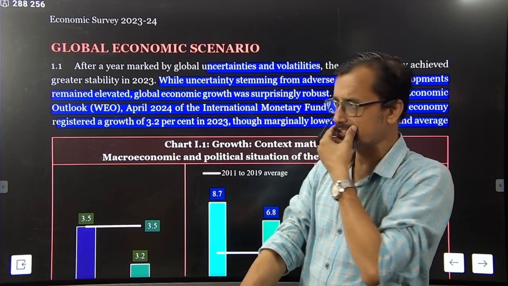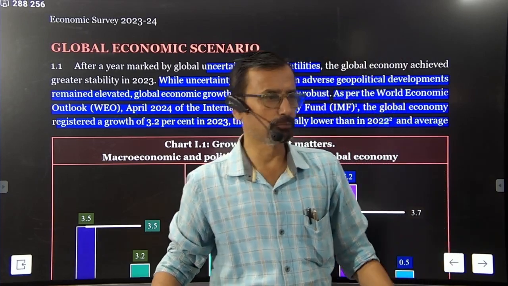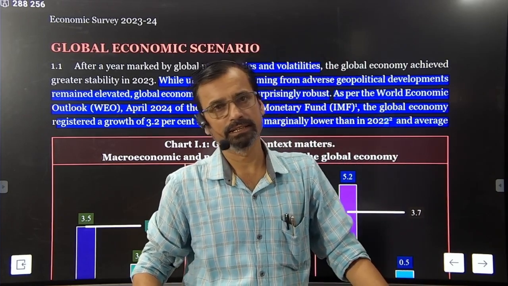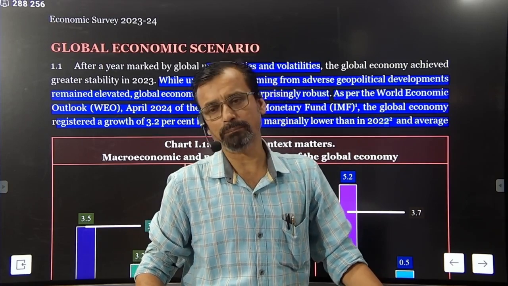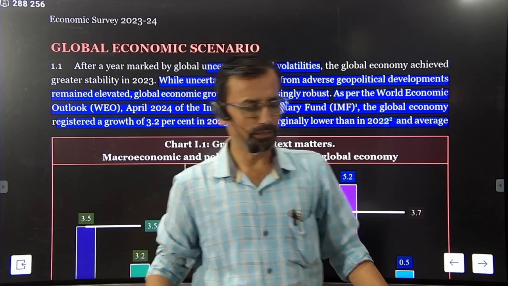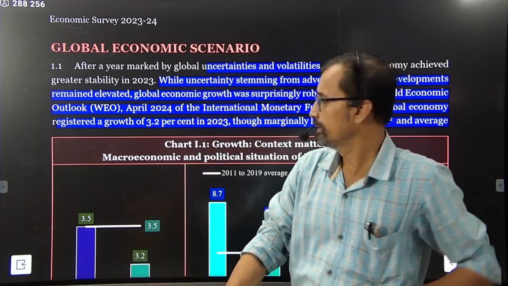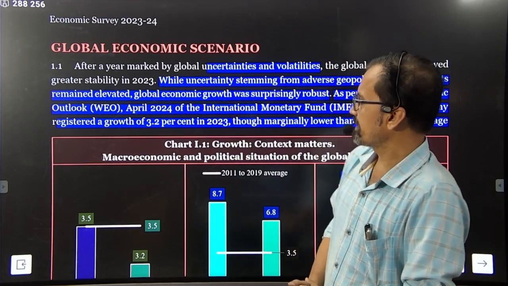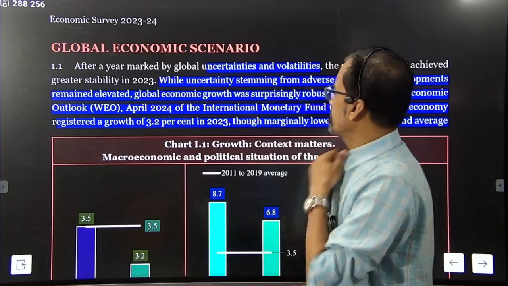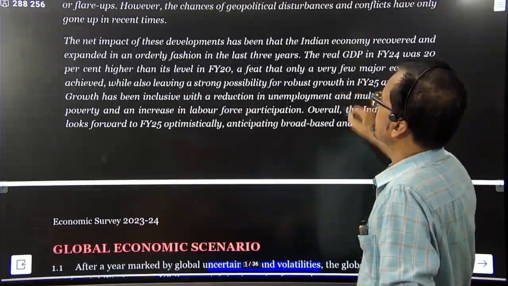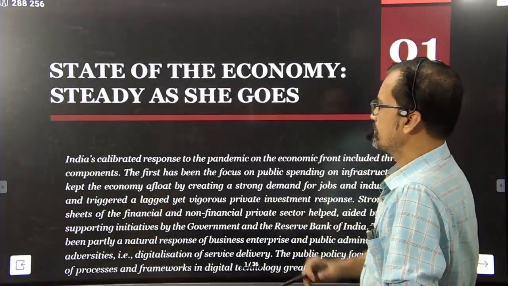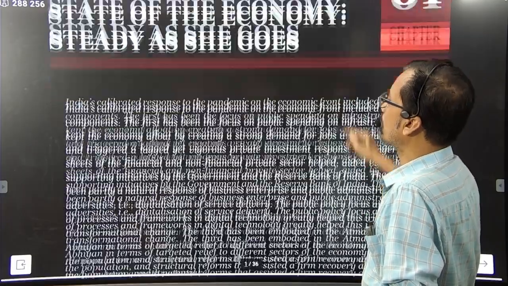So, what are the major points to be noted from our exam point of view? Basically, for GS3 and the Economics Optional second paper, as well as the Indian Economy paper. Now, we will discuss every chapter in detail one by one. First, we are going to discuss the first chapter, which talks about the state of the economy, steady as she goes.